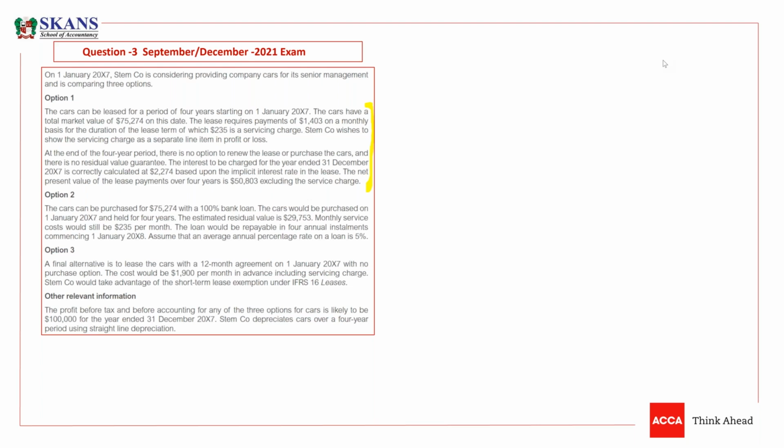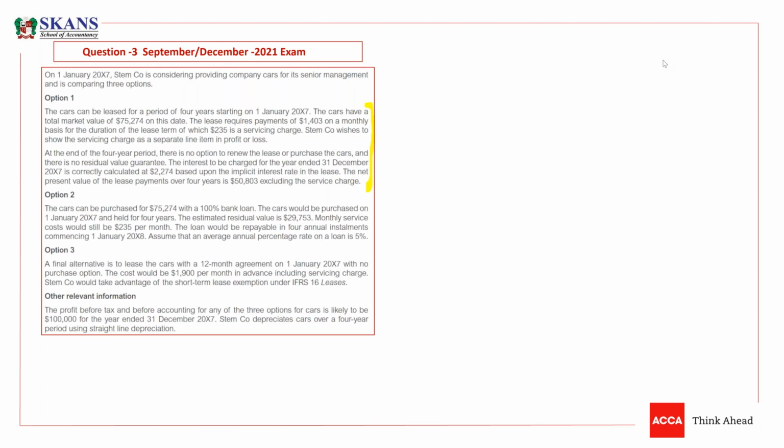So my lease payment would be 1403 minus 235, and the servicing charge will be charged to P&L immediately because it is just like a repair expense. The company wishes to show the servicing charge as a separate line item in P&L. It will be charged to P&L as an expense, and it will be a part of operational expense.